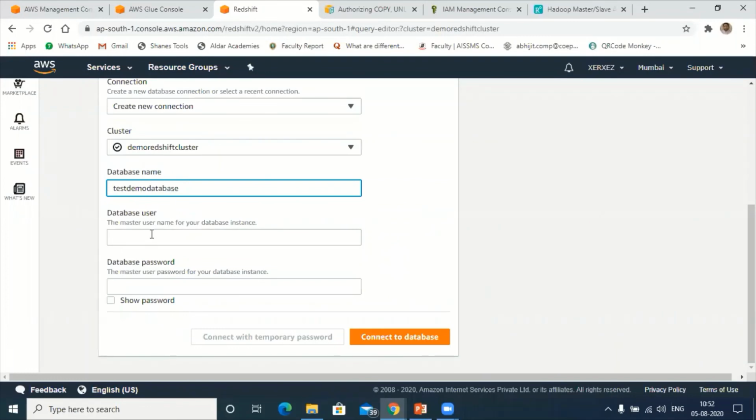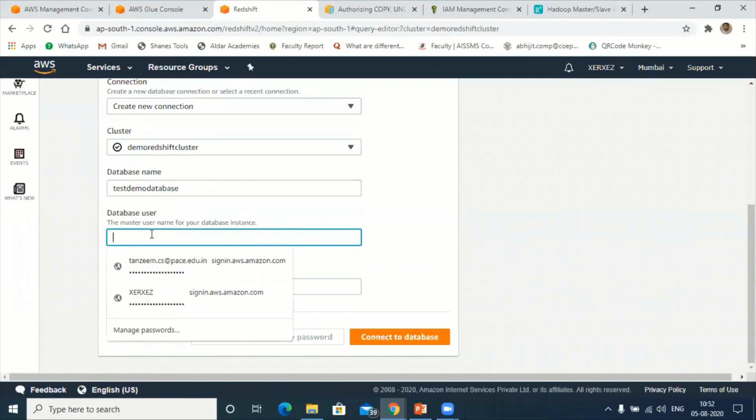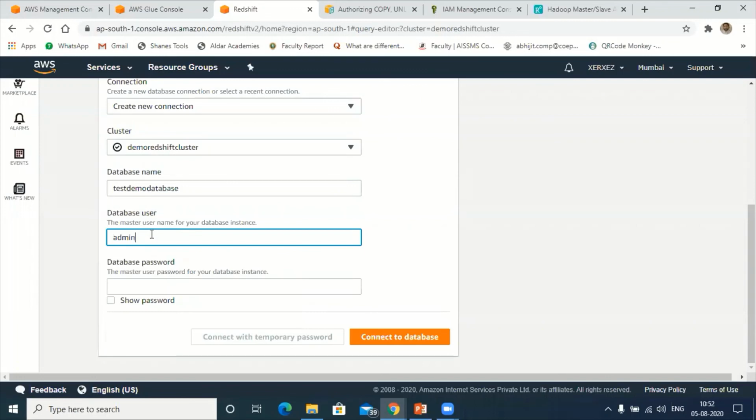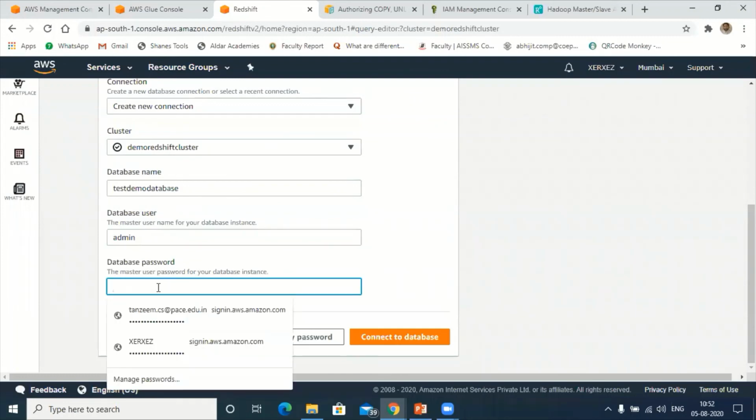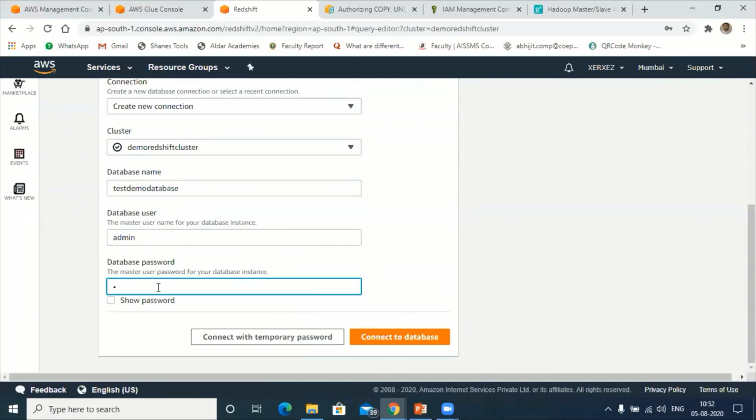For the database user, we must use the master username for your database instance. What name had I given there? Admin, no? Participants, yes, sir, admin, right? What was the password? Capital letter A D M I N 1 2 3 4 5. Correct?